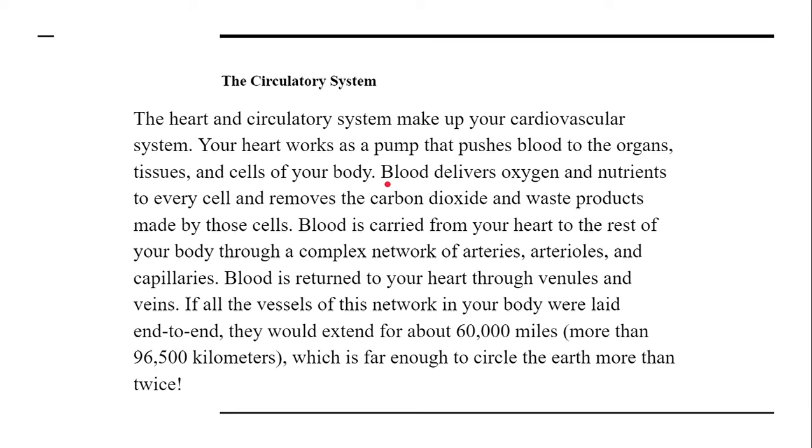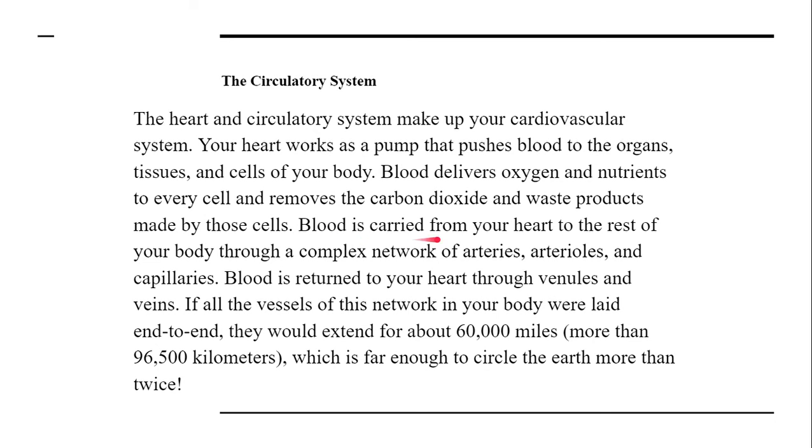Blood delivers oxygen and nutrients to every cell and removes the carbon dioxide and waste products made by those cells. As I said, when from the aorta the blood comes into the body parts, they take up oxygen and give out carbon dioxide. That means the cells are taking up oxygen and giving out carbon dioxide, that is, they are doing cellular respiration.